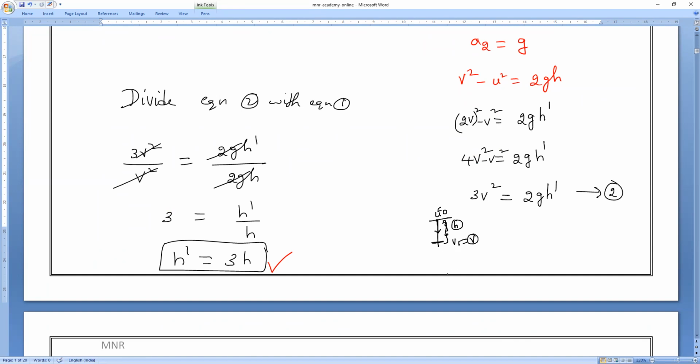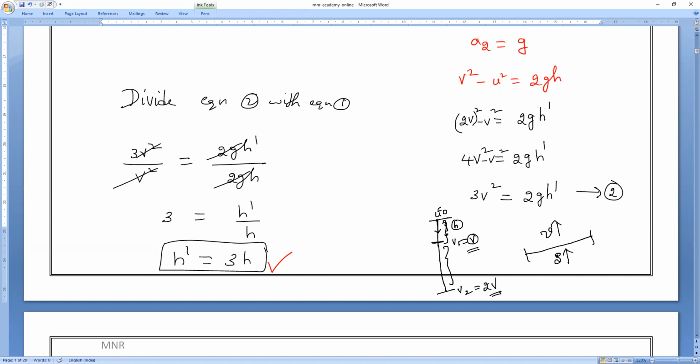Velocity becomes v. Now they are asking, at a certain point, we don't know that point, the velocity becomes 2 times of this, double. Then what is the distance covered? So you tell me, if the body has more speed, will it cover more distance or less distance? Speed is more, then the distance covered by the body also increases. Am I right or wrong?